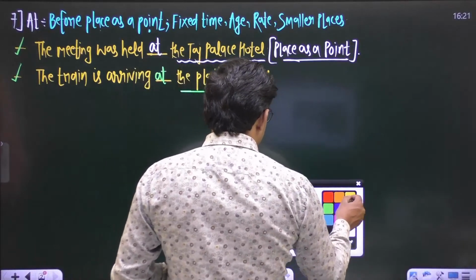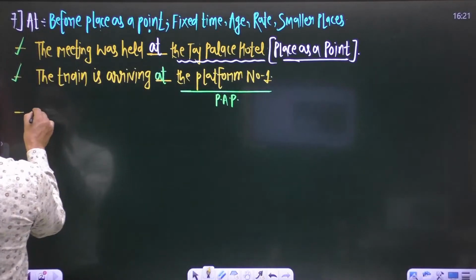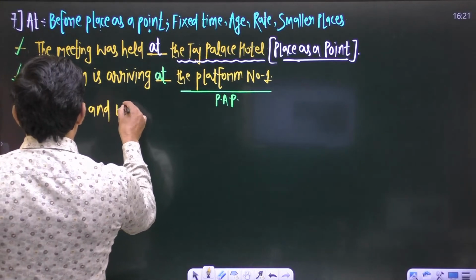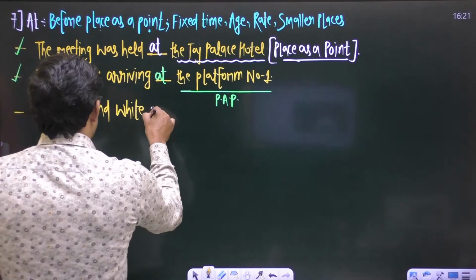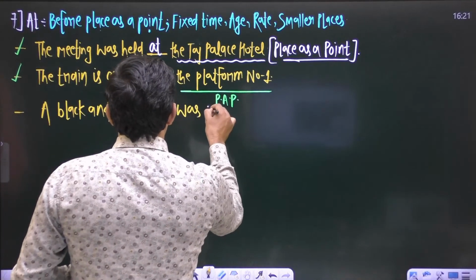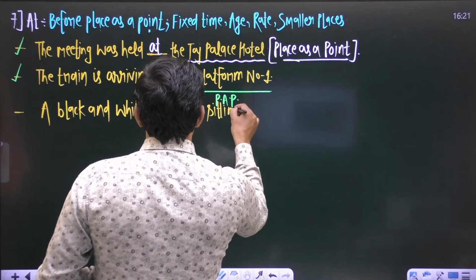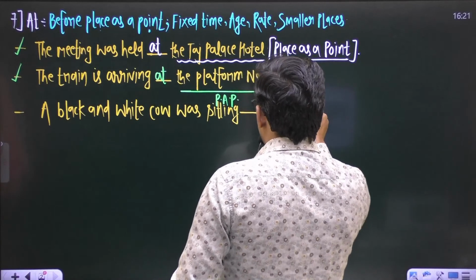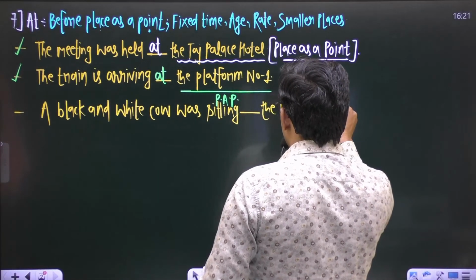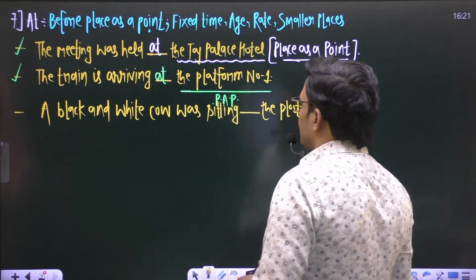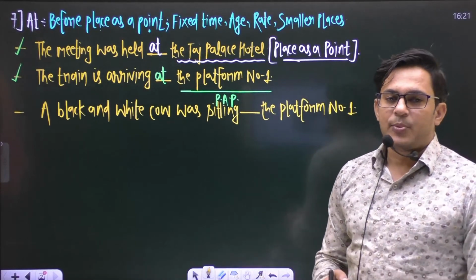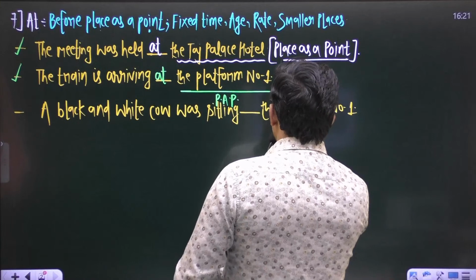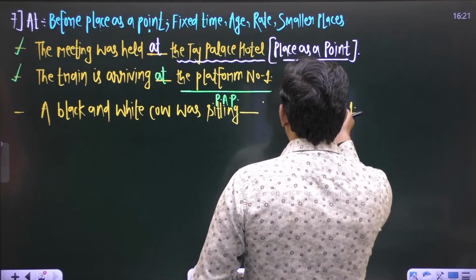Okay, let us take some more examples. Like if I say, a black and white cow was sitting blank the platform number 1. So in this sentence, the blank is not the platform number 1.